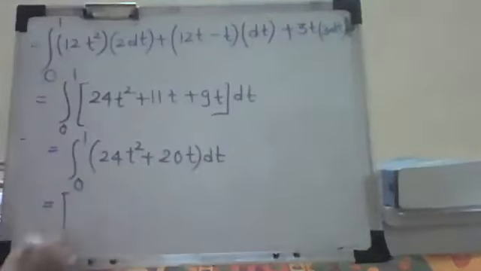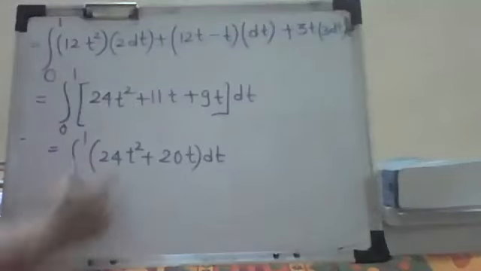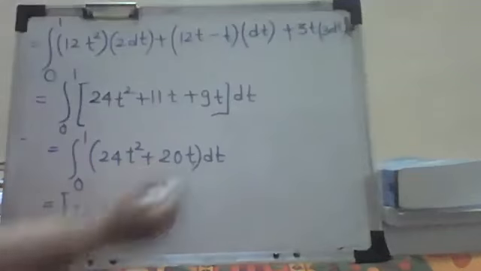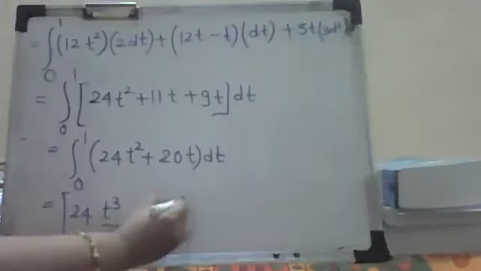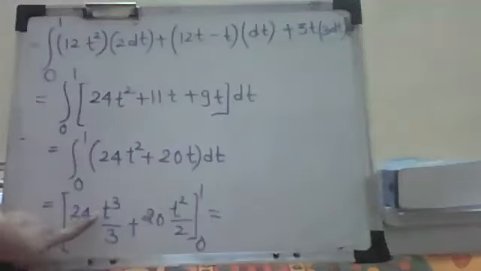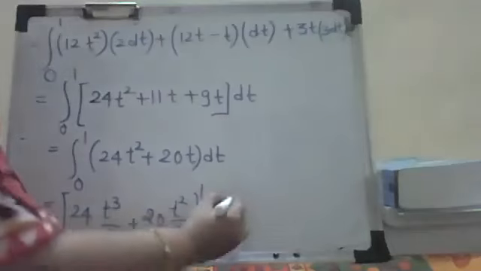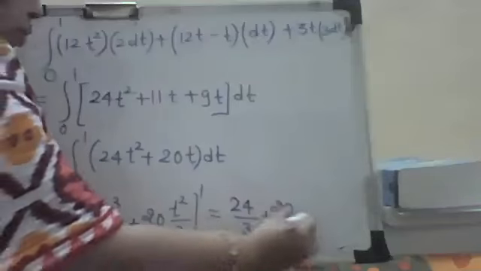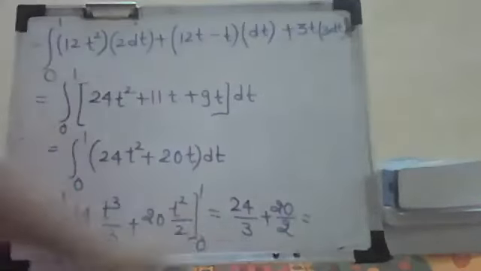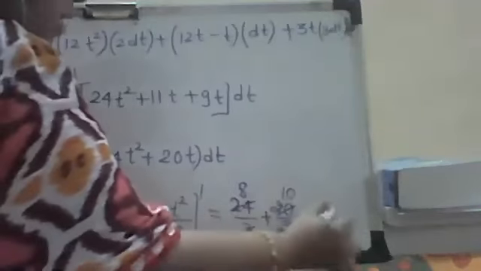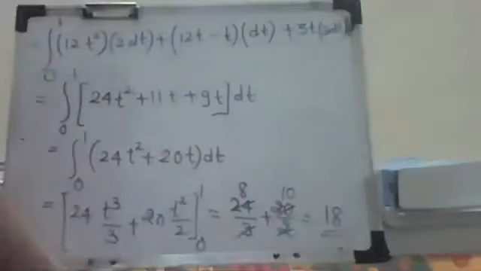So take the integration. The integral of 24t square is 24 t cube by 3. And the integral of 20t is 20 t square by 2. Put the limits 0 to 1. At 0 it is 0 only. Put t as 1. So we'll get 24 by 3 plus 20 by 2. This is 8, 3 eights are 24, and here it is 10. So I get the answer as 18. So you can see that the line integral is 18 here.